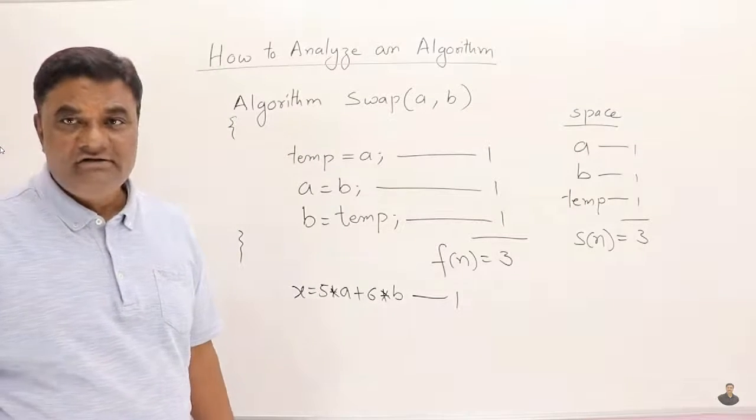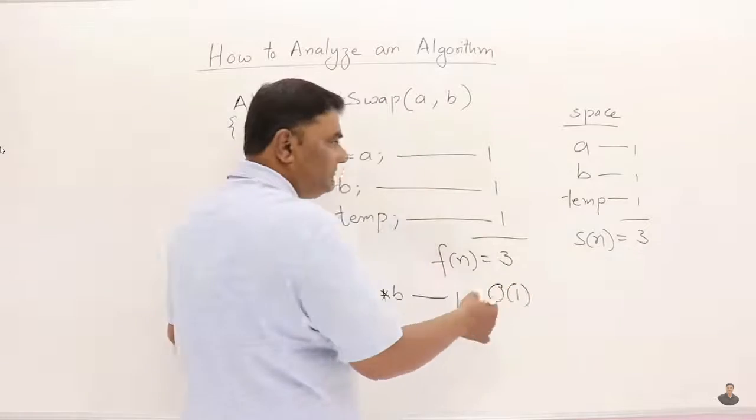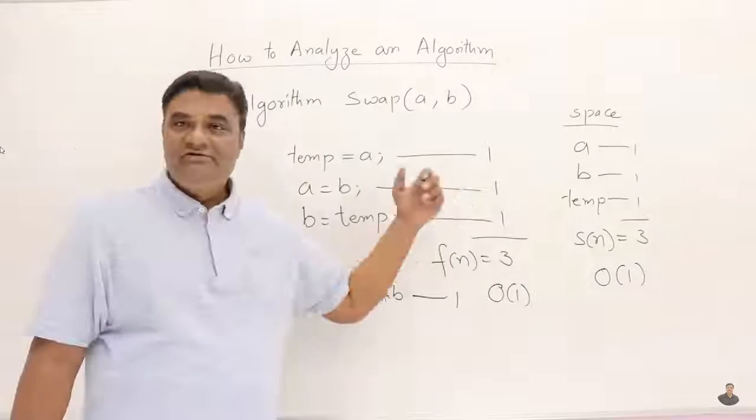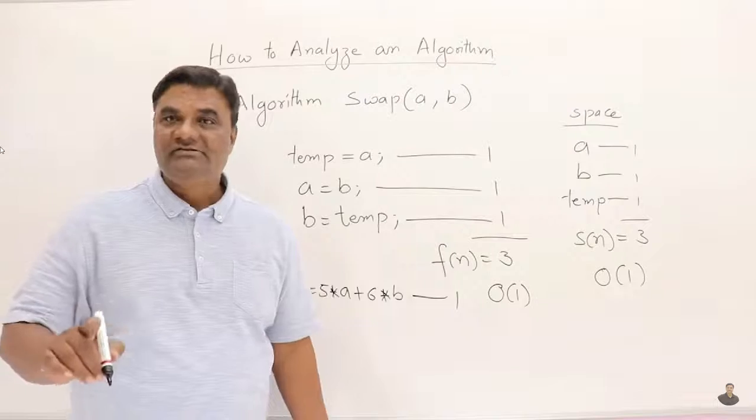So again, it's also constant. So usually we represent them as order of 1. Constant is order of 1, and that's also order of 1. Means it is constant, 1 because it's constant. If it is 3 also we write 1.